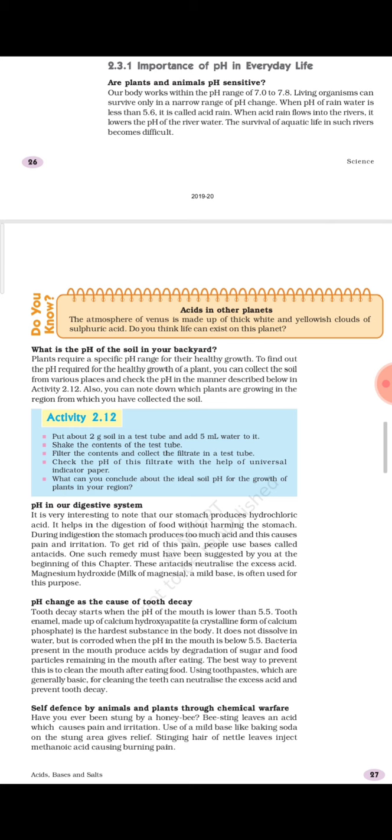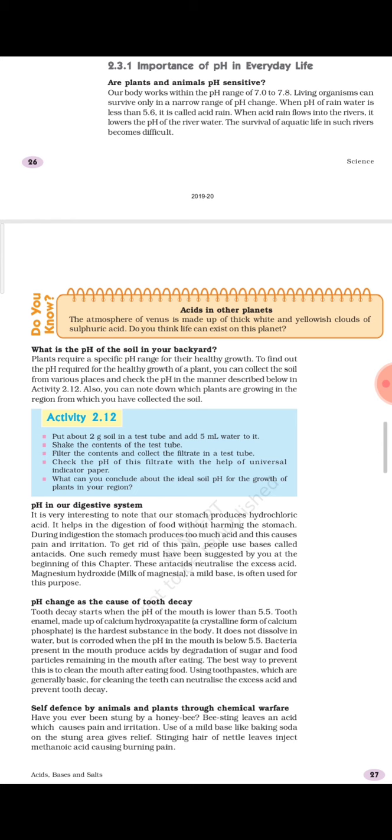Now this acid, although it is very mild in nature, is still enough to cause irritation, as it is the nature of acid to have some sort of irritating properties. So this acid, even being mild, still produces some irritation.